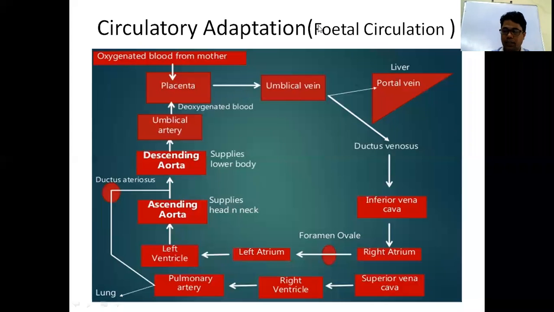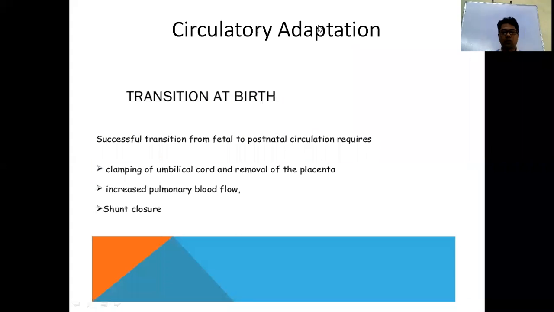So what happens? What is the transition in circulatory adaptation? What transition occurs at birth, so that we adapt the circulatory system to extrauterine life? That is when there is clamping of the umbilical cord. When there is clamping of the umbilical cord, the placental circulation is removed. So when you occlude the umbilical vessels, the systemic vascular resistance will increase.